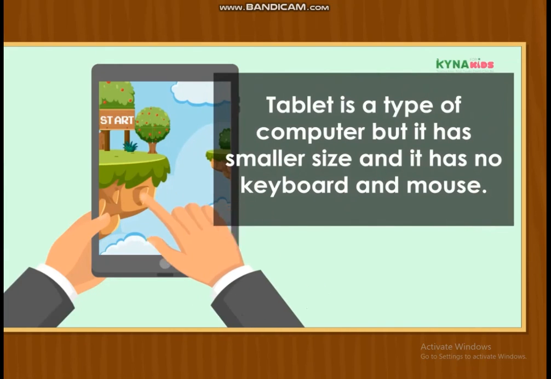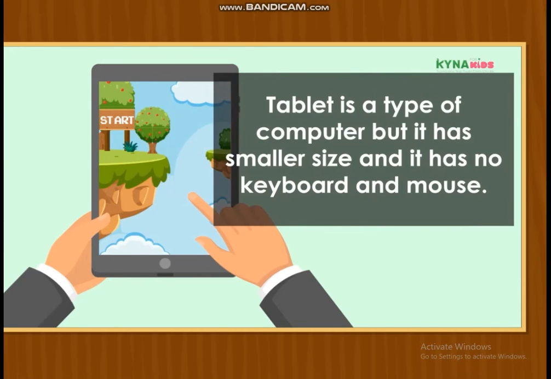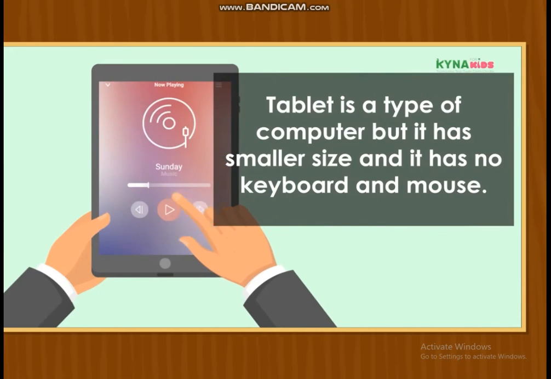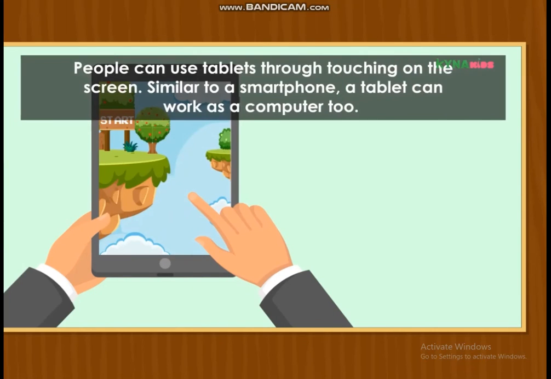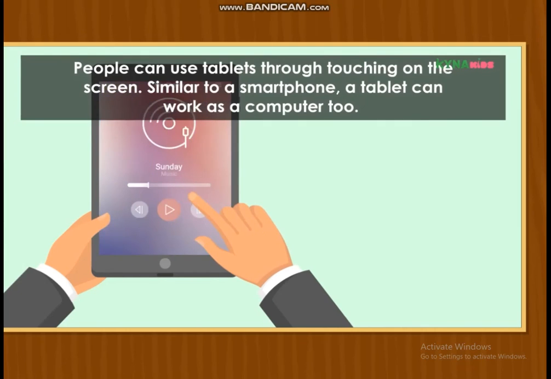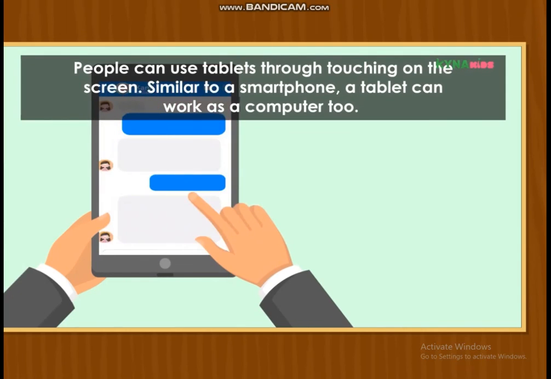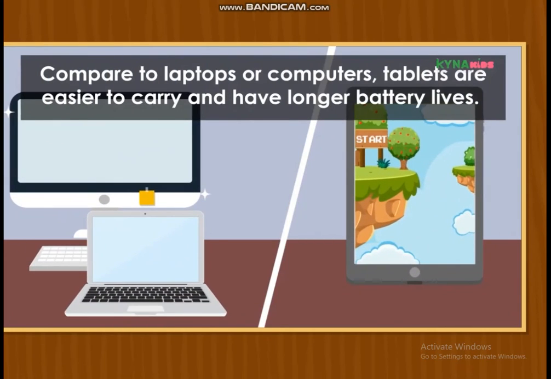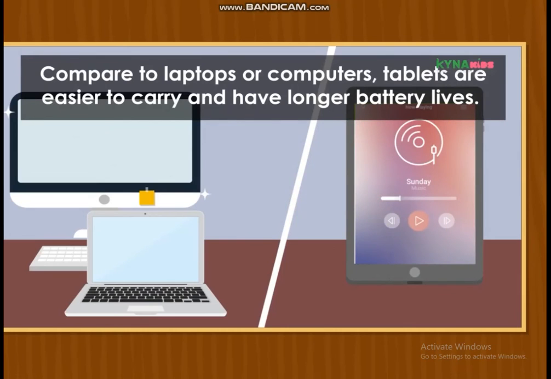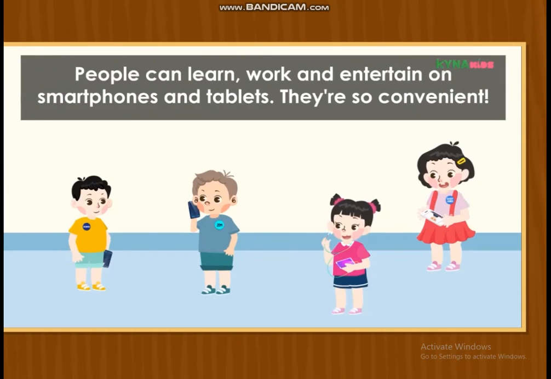A tablet is a type of computer, but it has smaller size and it has no keyboard and mouse. People can use a tablet through touching on the screen. Similar to a smartphone, a tablet can work as a computer too. Compared to laptops or computers, tablets are easier to carry and have longer battery lives. People can learn, work, and entertain on smartphones and tablets. They're so convenient.